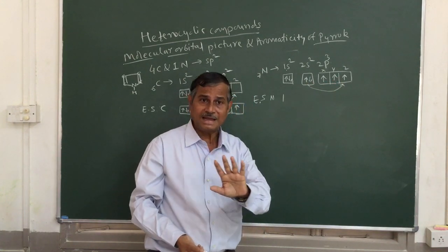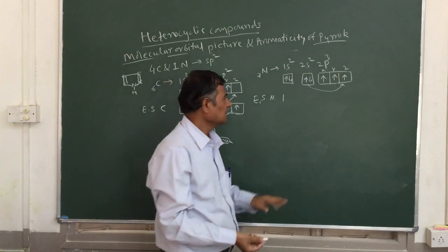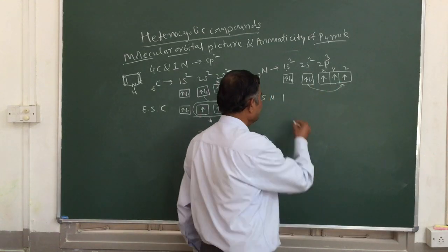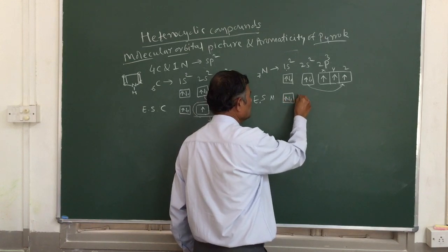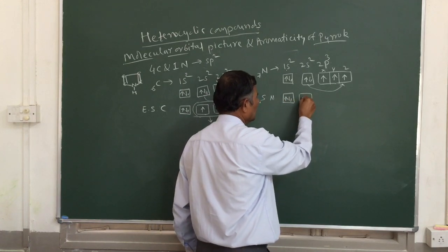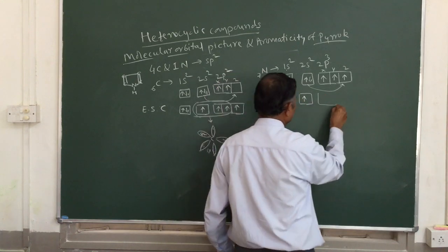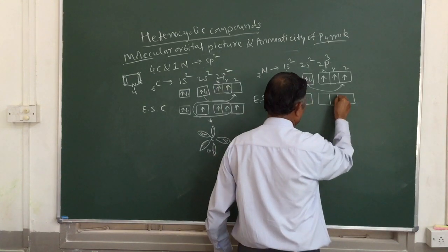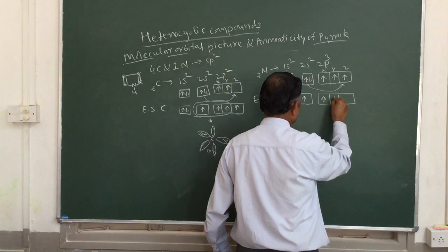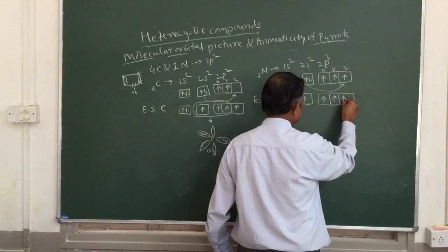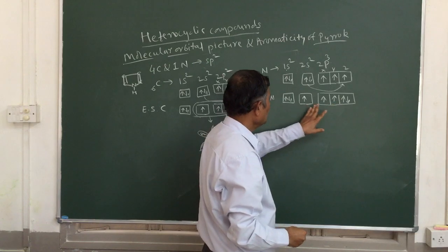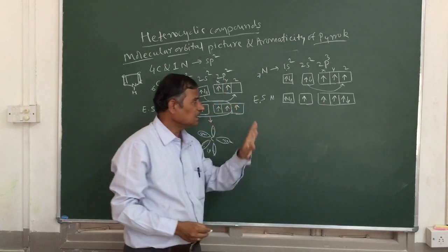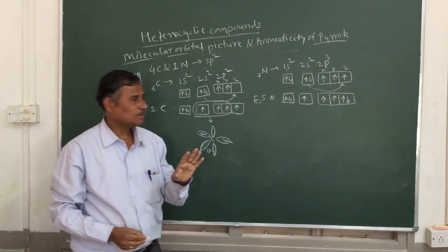For our convenience, we show that one 2s electron jumps to the pz orbital. This is the excited state electronic configuration of the nitrogen.